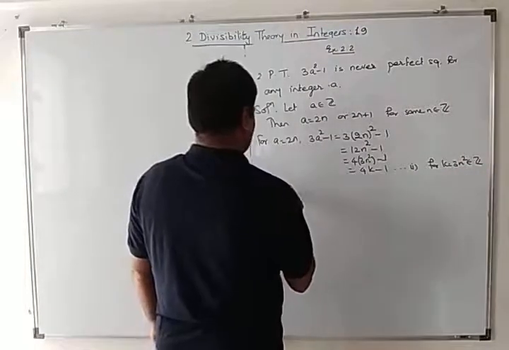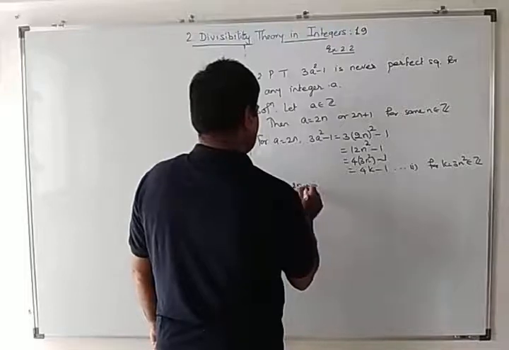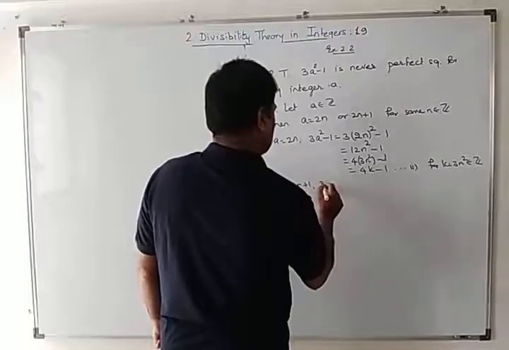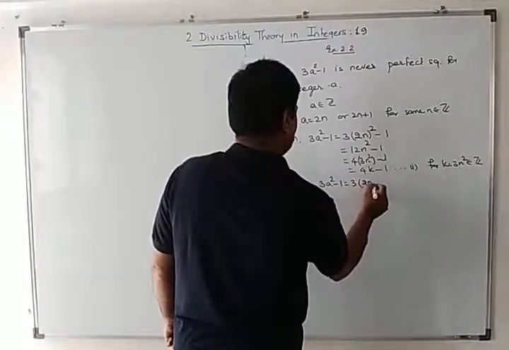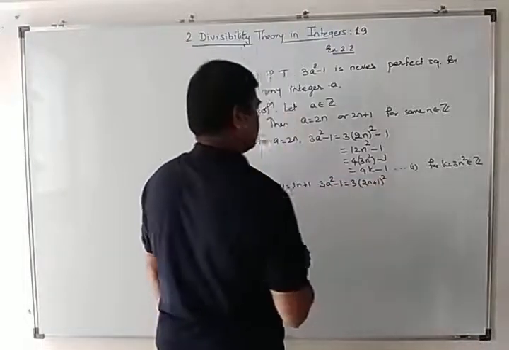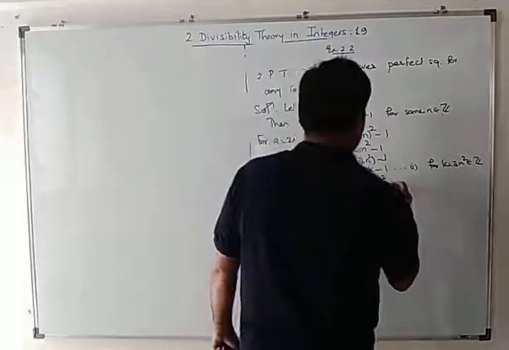For a equal to 2n plus 1, 3a square minus 1 is equal to 3 into (2n plus 1) square minus 1.